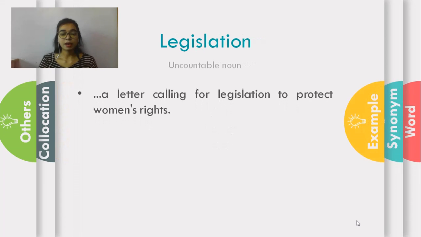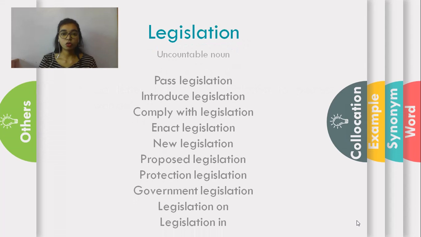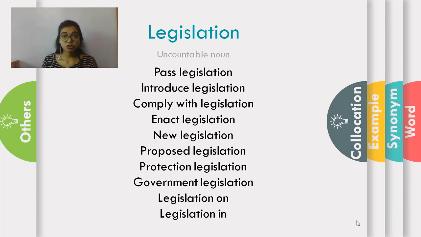Let's check the example: a letter calling for legislation to protect women's rights. Now let's look at some of the collocations: pass legislation, introduce legislation, comply with legislation, enact legislation, new legislation, proposed legislation, protection legislation, government legislation, legislation on something, legislation in.